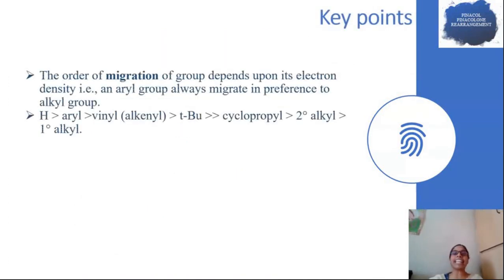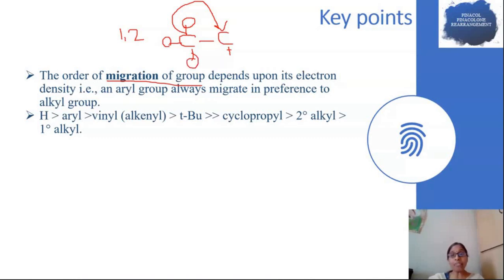The next key point is migration of groups. As we discussed in the mechanism, a 1,2 shift takes place. What does it mean? One of the groups from the adjacent carbon migrates to the carbocation with its electrons. If this adjacent carbon contains all the same groups, then there is no problem.